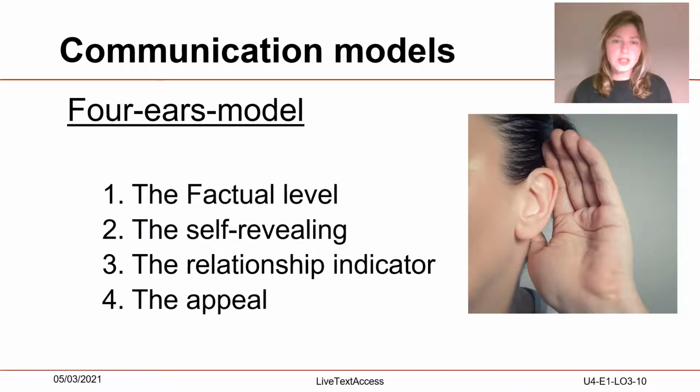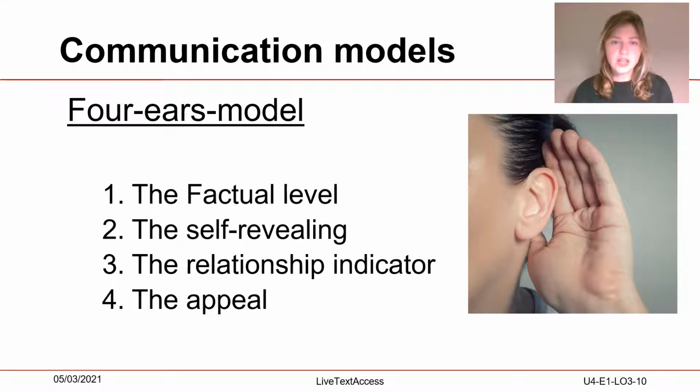The communication model of Friedemann Schulz von Thun distinguishes 4 different levels in each message: the factual level, the self-revealing, the relationship indicator, and the appeal. The so-called factual level is about numbers, facts, and other data or rational information.